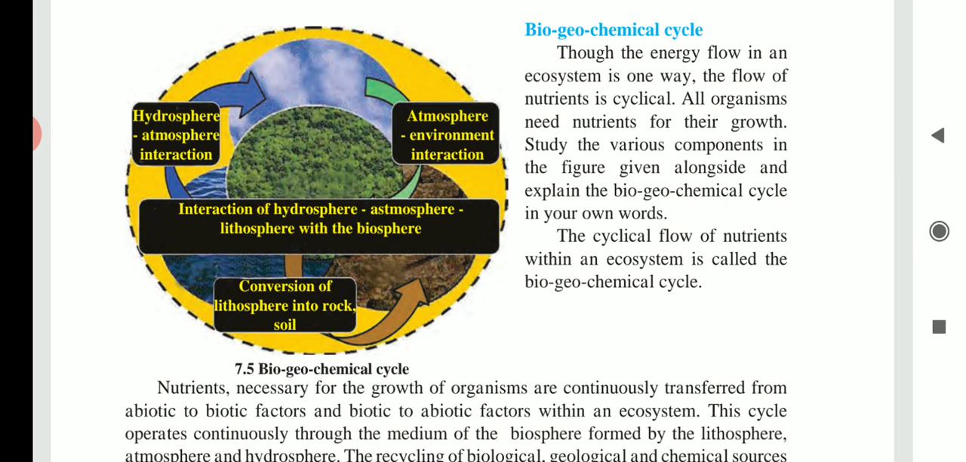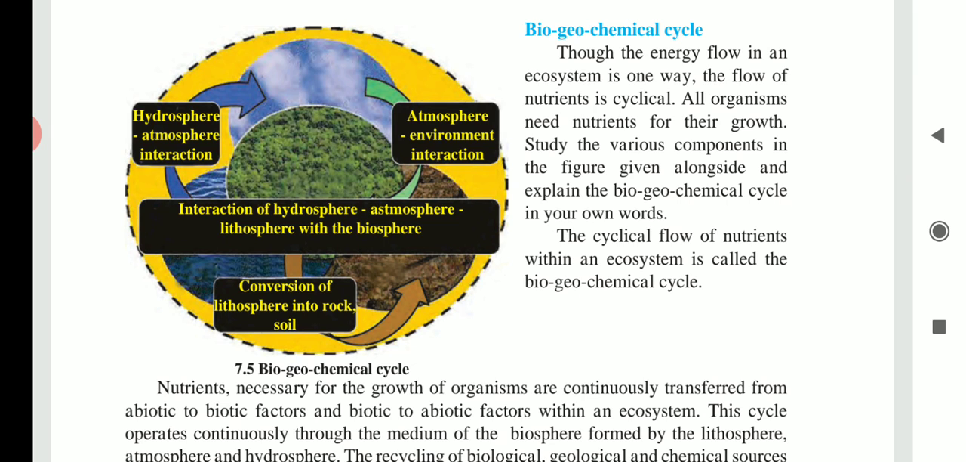Nutrients are necessary for the growth and development of organisms, and they are continuously transferred from abiotic to biotic factors and vice versa within an ecosystem. The biogeochemical cycle operates through the medium of the biosphere.